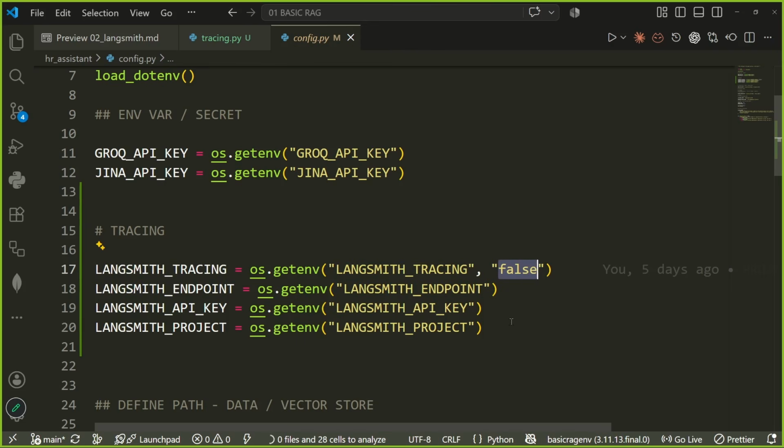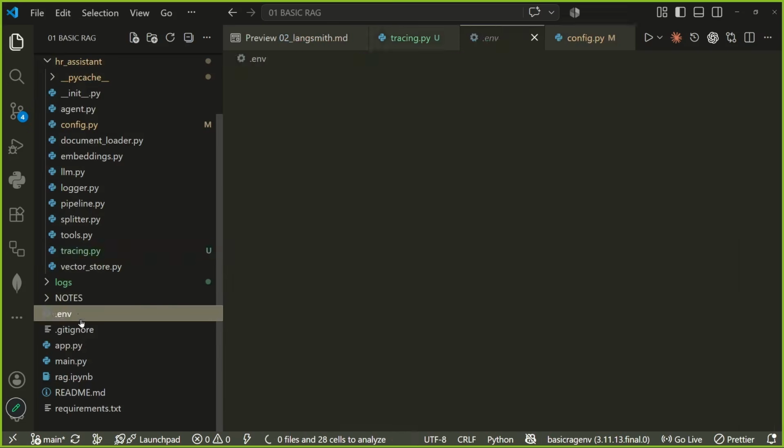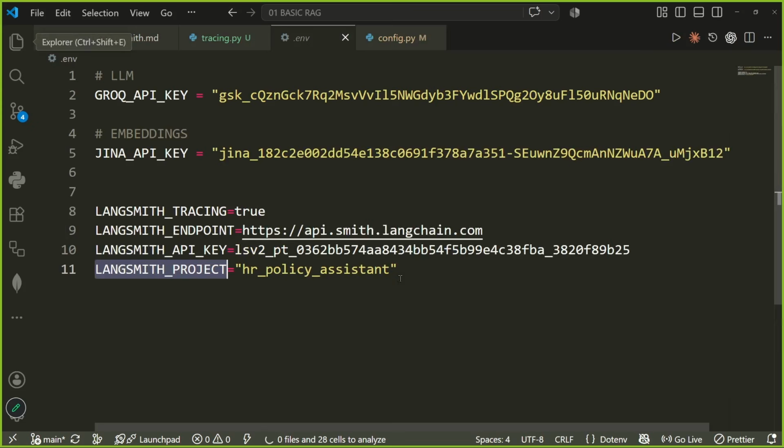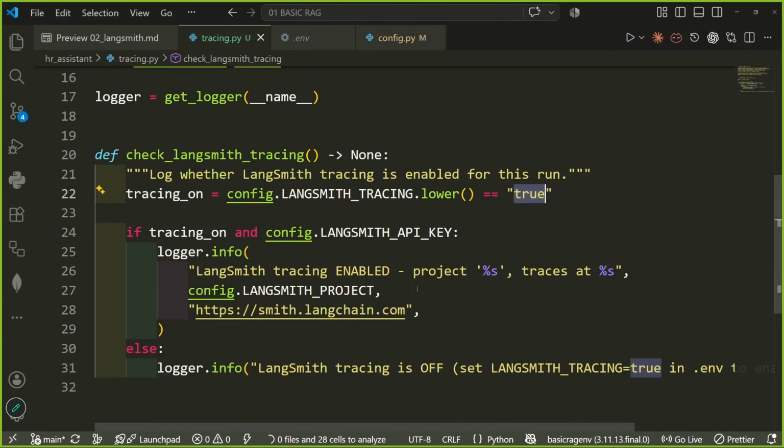Okay. So I think the best part here would be to make it true. Or sorry, if there is no variable, then it will be false. If we don't get any variables, it will be false. But if we get any variable over here, then make it true. Okay. Understand this part. Let me go here again. If I go to env, here we have set our LangSmith tracing to true. In the config, we are checking, hey, do we have anything? If we don't have anything for LangSmith, please keep it to false. Okay. And then in the tracing file, we are checking that, hey, did you find something? If you found, make it true.